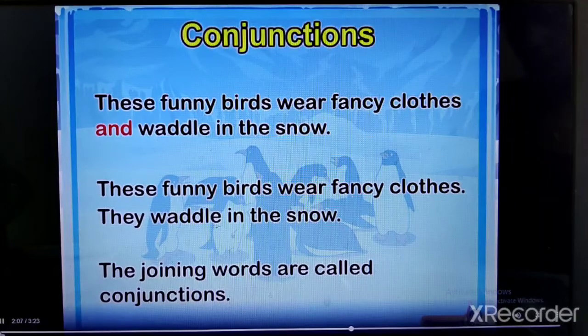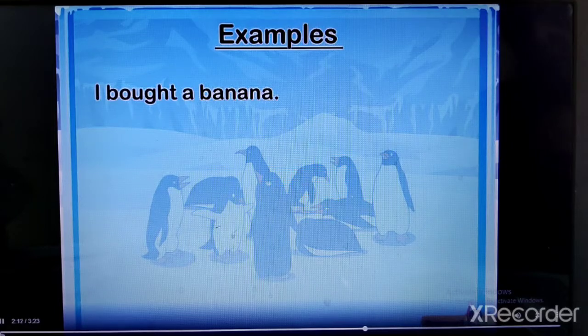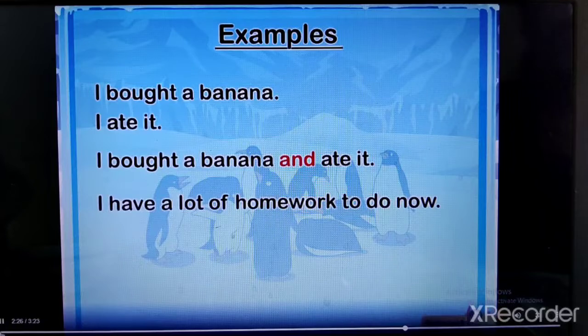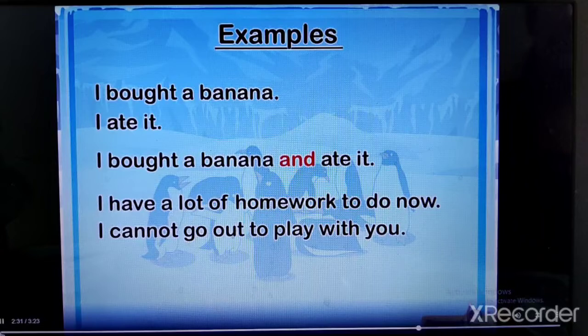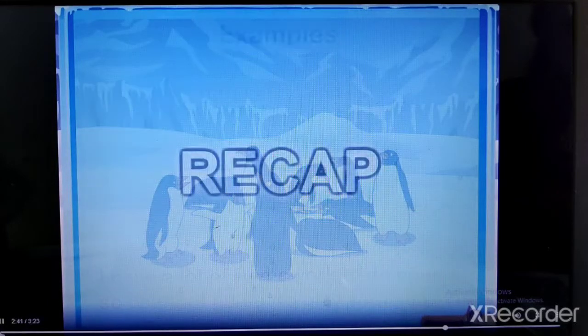Let us see some other examples. These are two sentences. I bought a banana. I ate it. Let us join them by using an appropriate conjunction. I bought a banana and ate it. Let us take another example. I have a lot of homework to do now. I cannot go out to play with you. I have a lot of homework to do now, so I cannot go out to play with you.